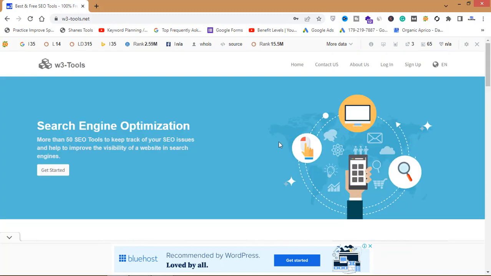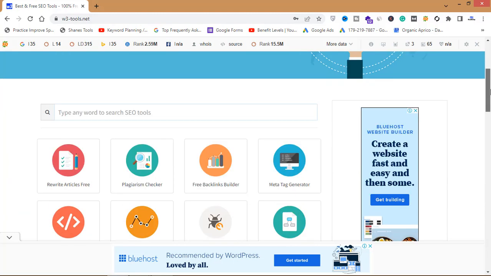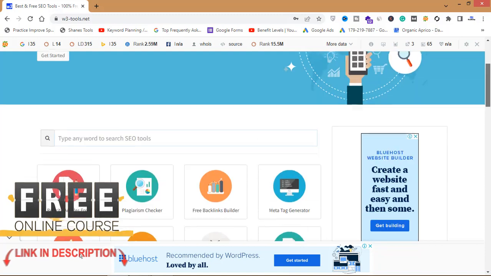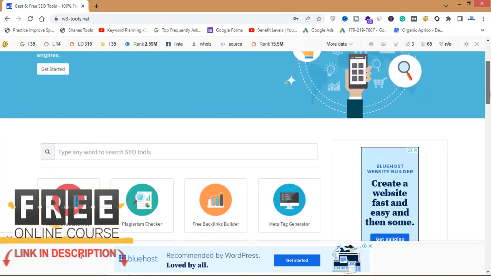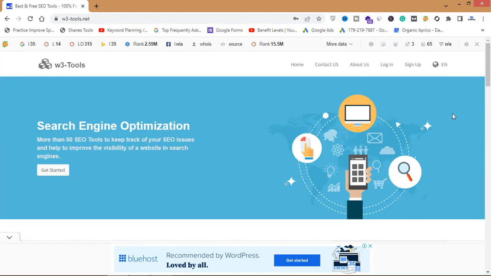I haven't built this tool. I just bought it from somewhere and then published it through my hosting and my domain w3tools.net, and now I have monetized this, and I've shown you the statistics of how much I'm earning through this site. So you can just buy a tool from Code Canyon.